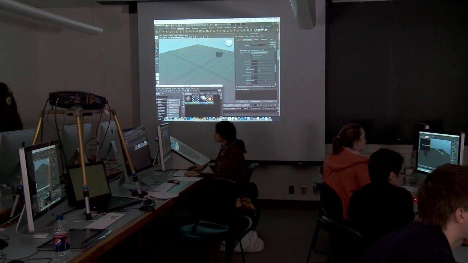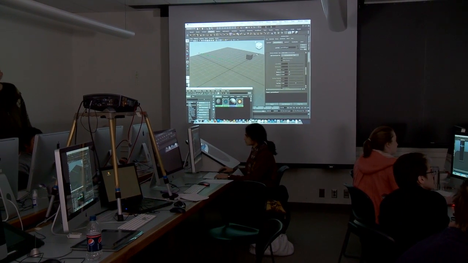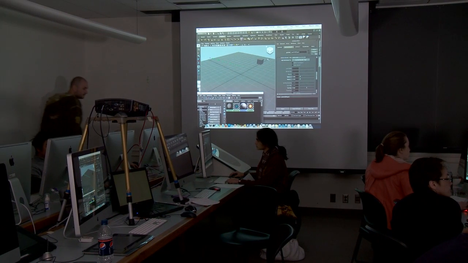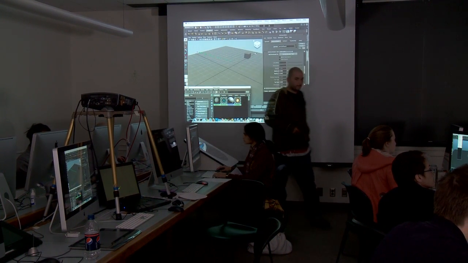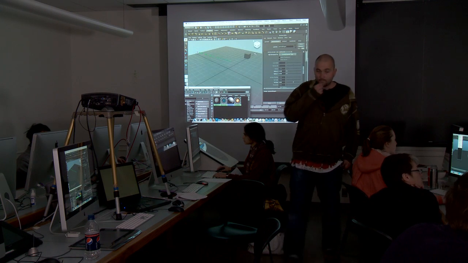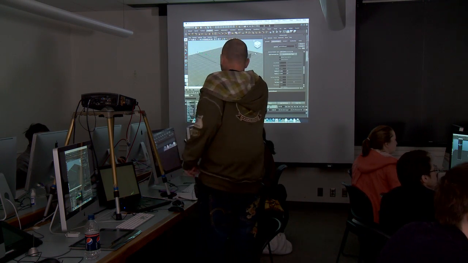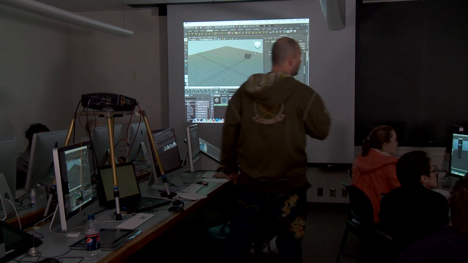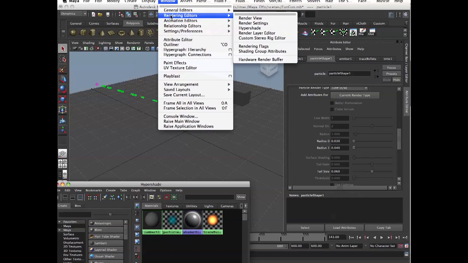You guys are definitely better with expressions. All right, very good. And now, if you want, let's apply a shader on it. You know how to make shaders, right? You go to hypershade. You go Window, rendering editors, hypershade.